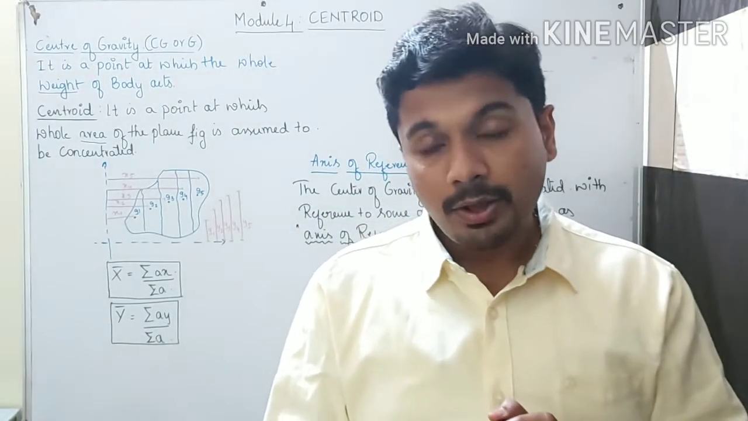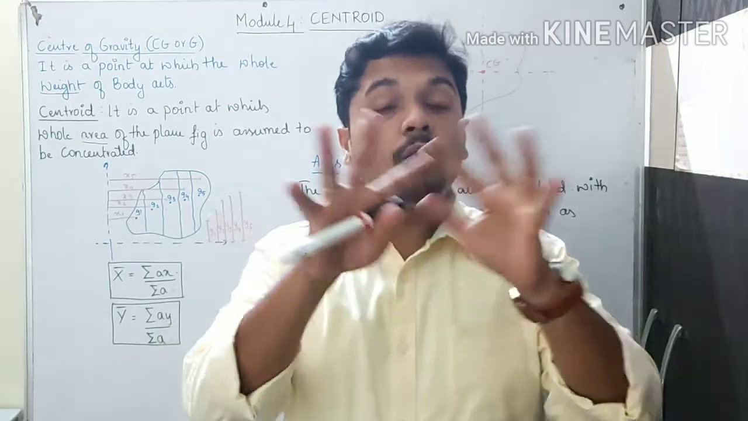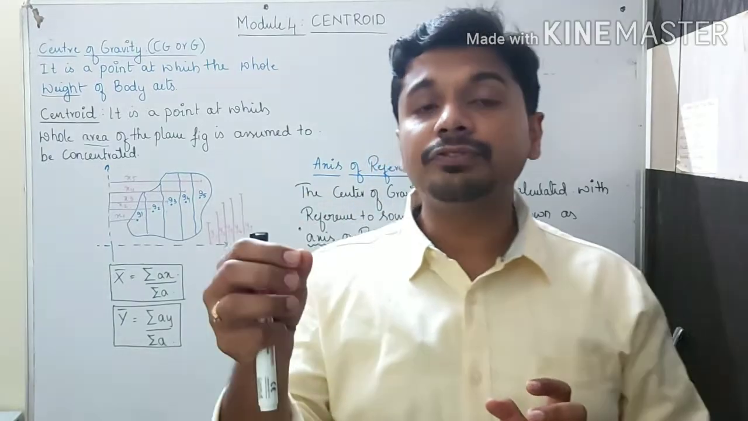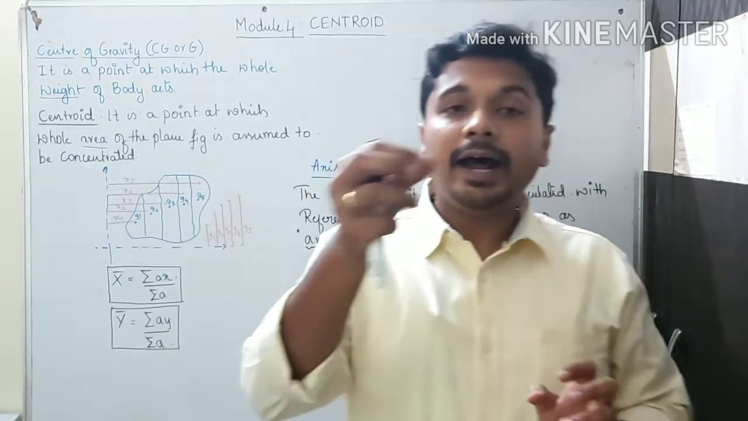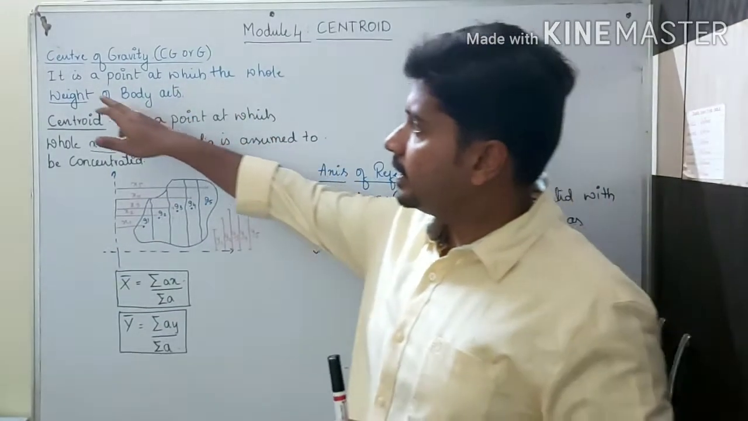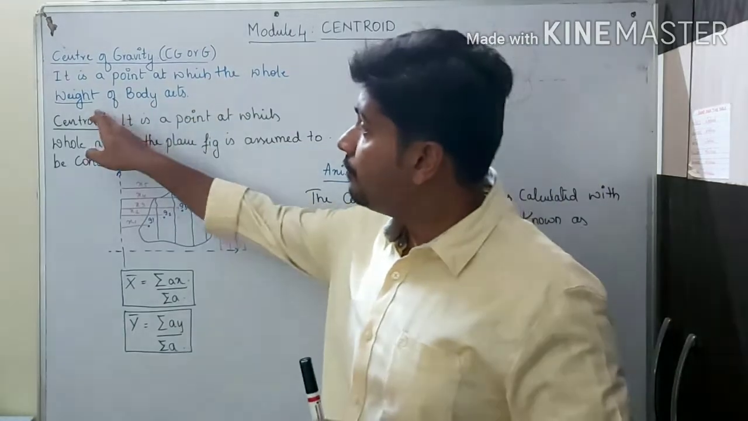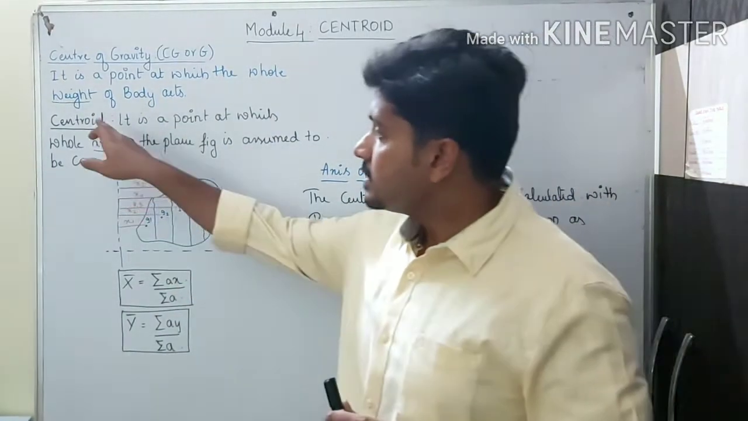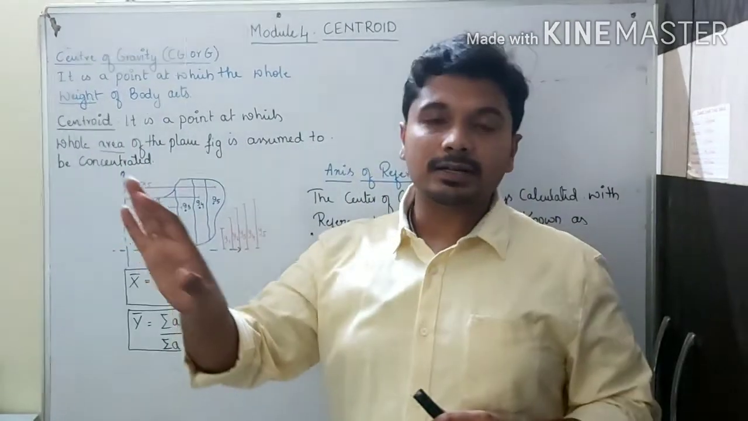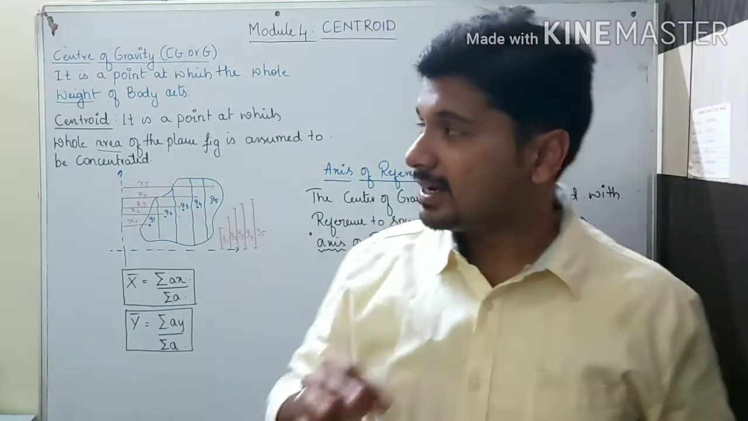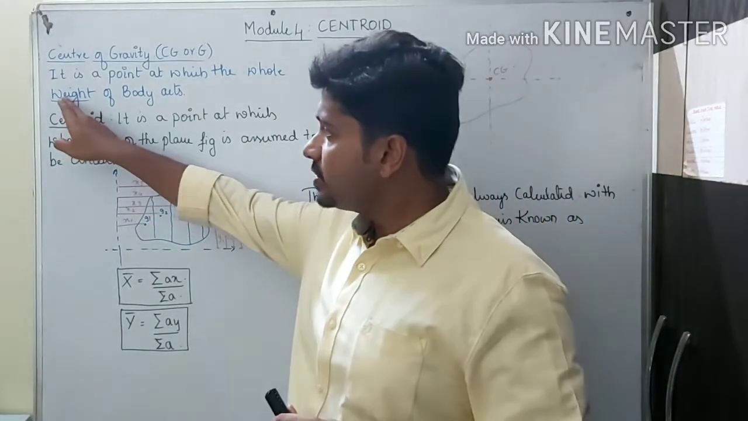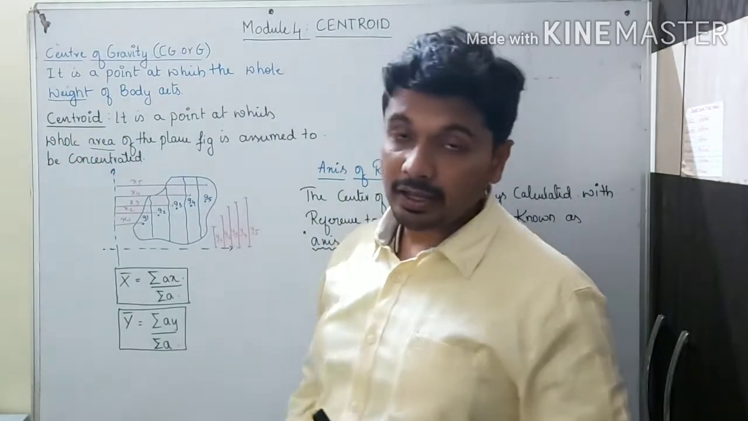Coming to the centroid, it is a point at which the whole area is concentrated at one point. That is the major difference between the center of gravity and the centroid. Here you can see the definition: it is a point at which the whole weight of the body acts. Centroid is a point at which the whole area of the plane figure is assumed to be concentrated at one particular point. So what is the difference now? Here you can see the weight, and here you can see the area.